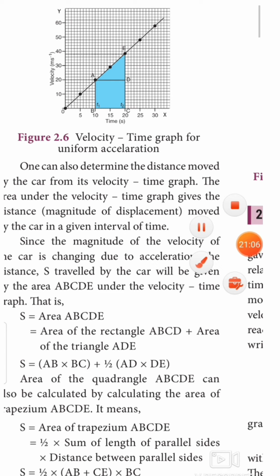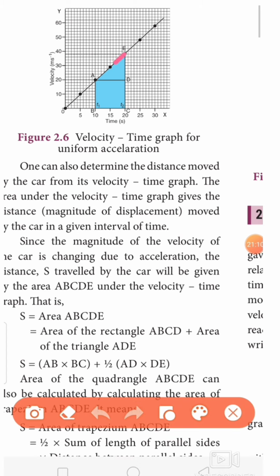So the distance is the area covered by the slope. If we calculate this area, ABCDE, we can find out the distance. So we can divide this area into two parts: area of the rectangle and area of the triangle.